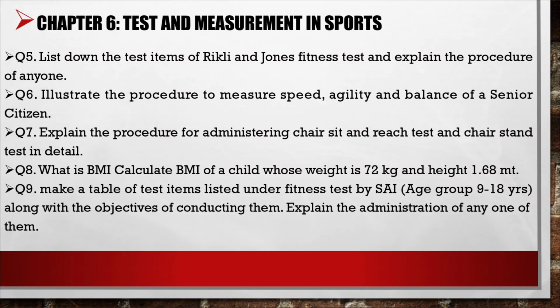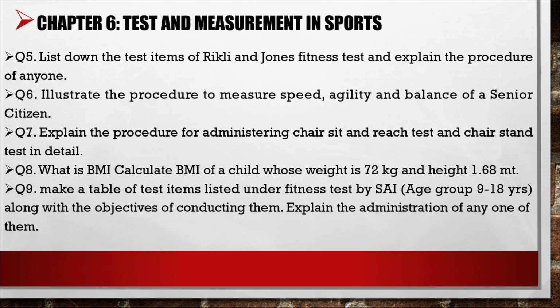Question 5, list down the test items of the Rikli and Jones fitness test and explain the procedure of any one. Question 6, illustrate the procedure to measure speed, agility, and balance of a senior citizen. Question 7, explain the procedure for administering the chair sit and reach test and chair stand test in detail.